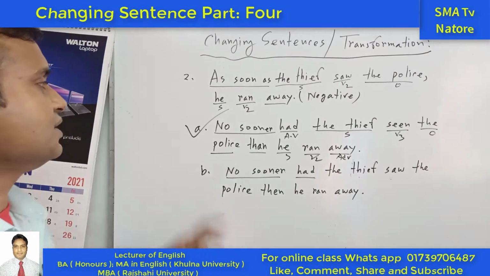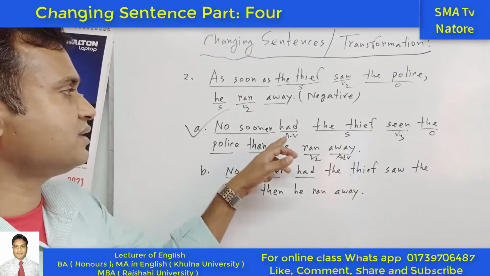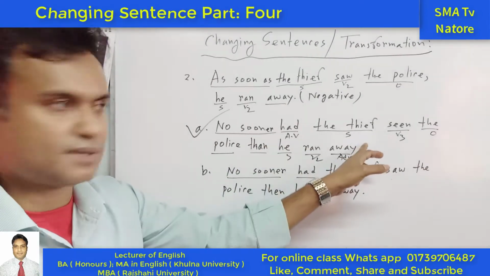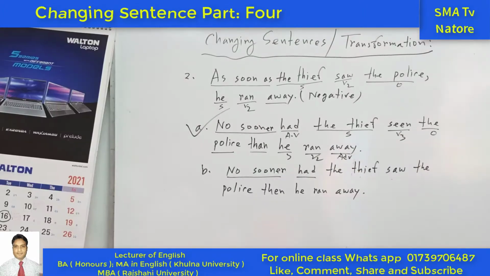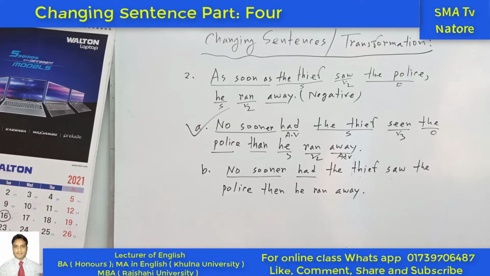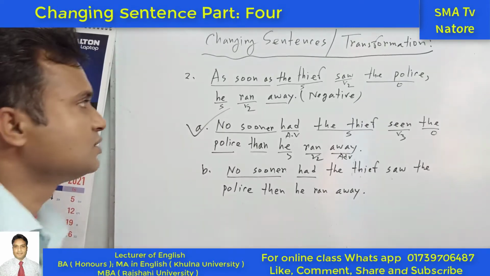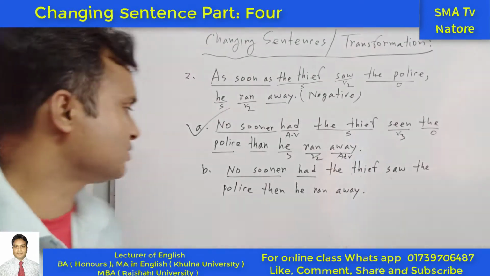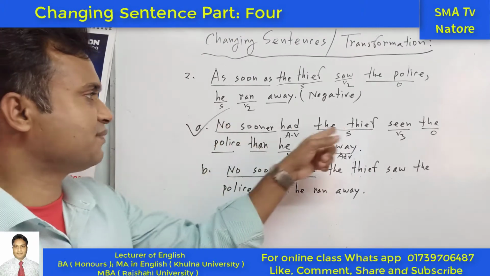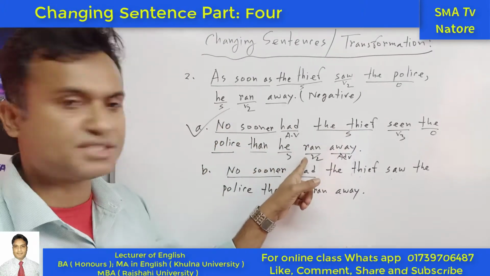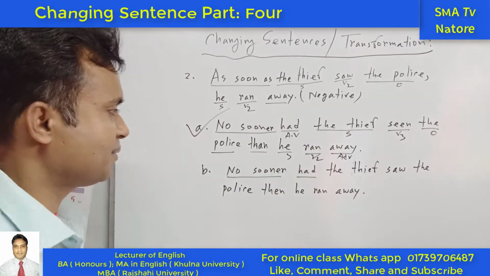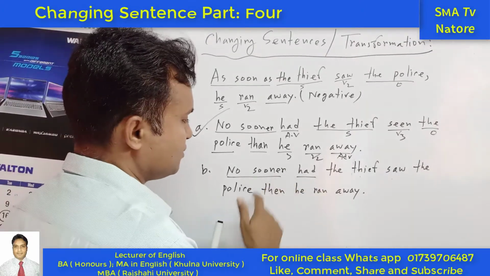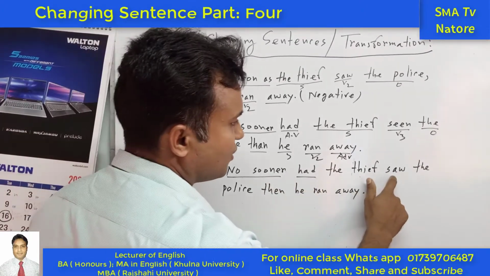So here we can use no sooner had, next the thief, the subject, next the past participle. Okay, start. So we can see what happened actually here. This one is the past perfect tense, and the last one is past indefinite tense. And here what happened? We have written no sooner had the thief saw.